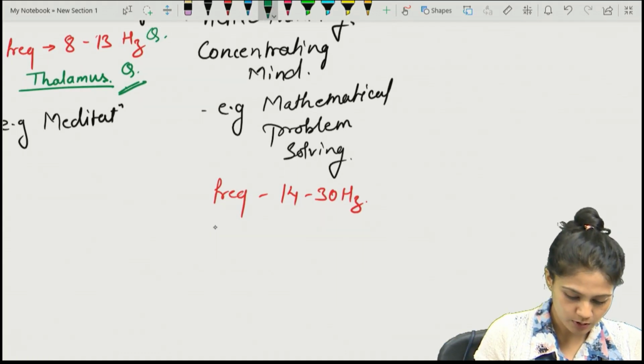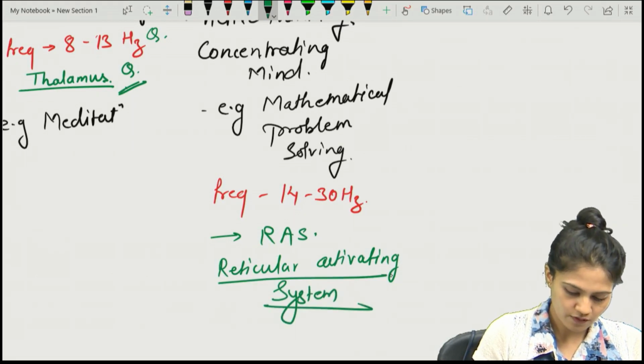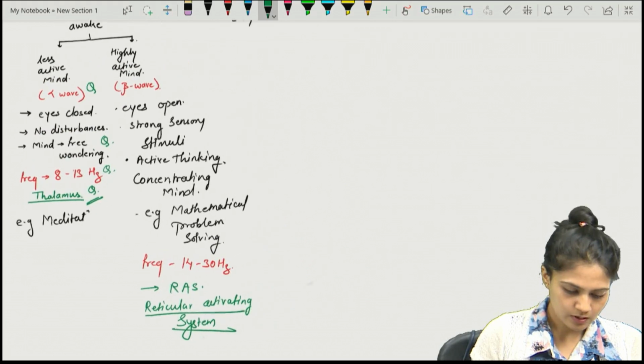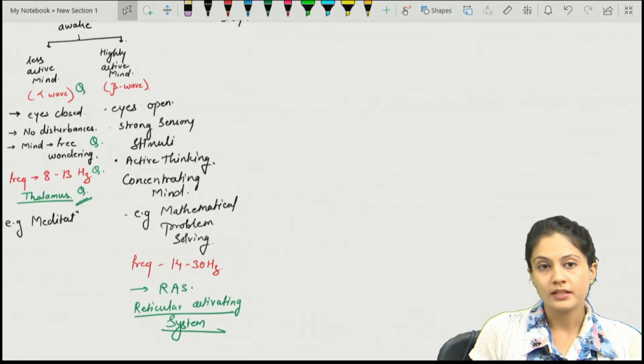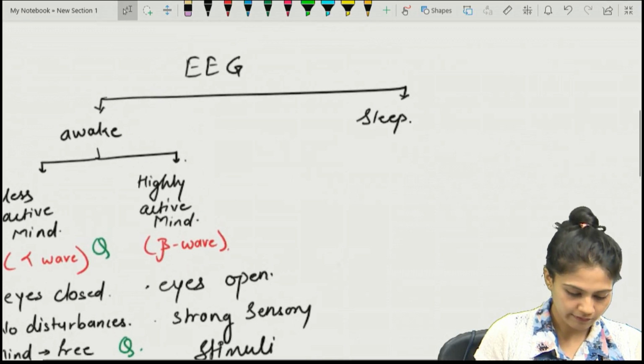The RAS system. So production is by the RAS, the reticular activating system. It is a function of RAS, right? So that is all about the beta and alpha wave.